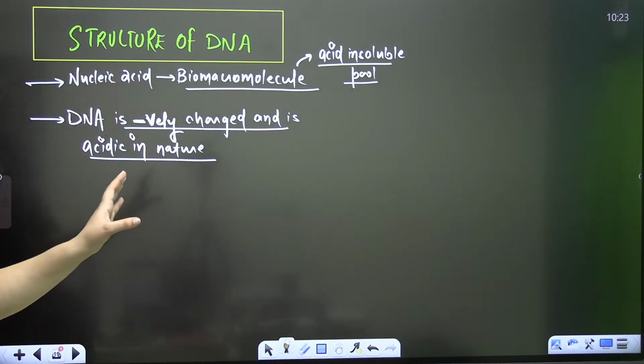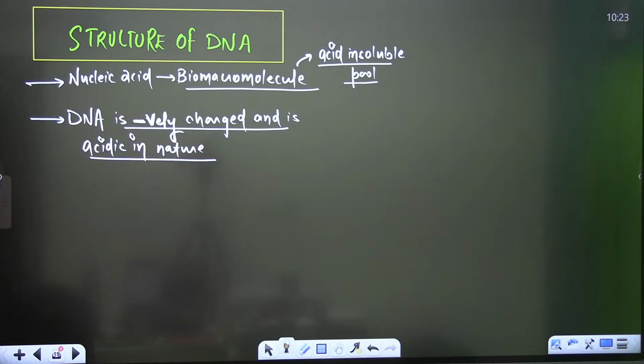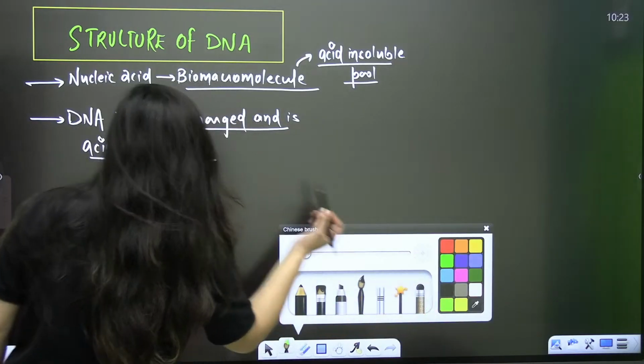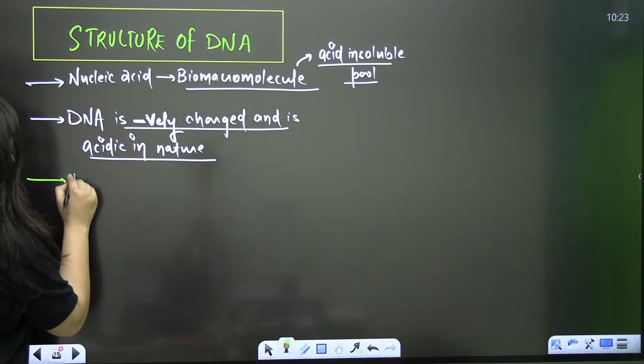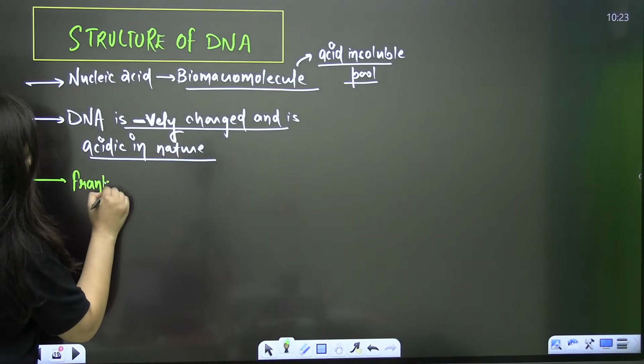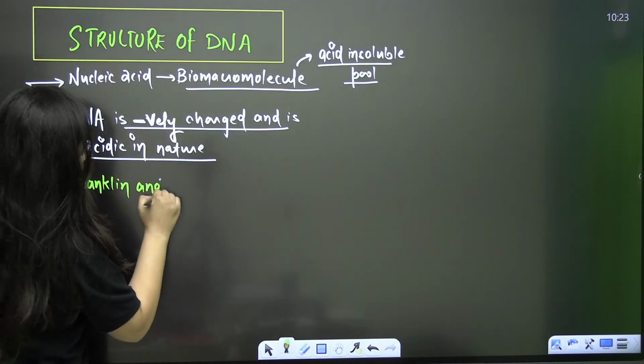Because of phosphate group, it is negatively charged, as well as acidic. Clear, bache? So you know that Rosalind Franklin, that's important. Rosalind Franklin and Maurice Wilkins.